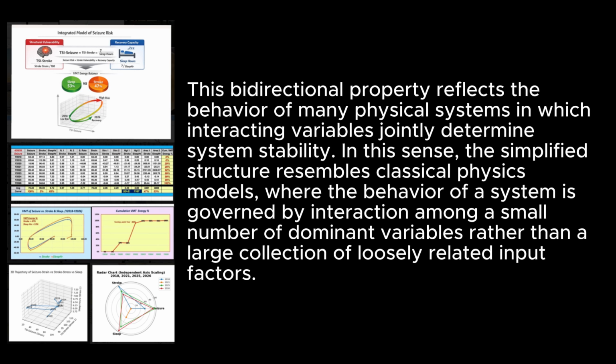This bidirectional property reflects the behavior of many physical systems in which interacting variables jointly determine system stability. In this sense, the simplified structure resembles classical physics models, where the behavior of a system is governed by interaction among a small number of dominant variables rather than a large collection of loosely related input factors.